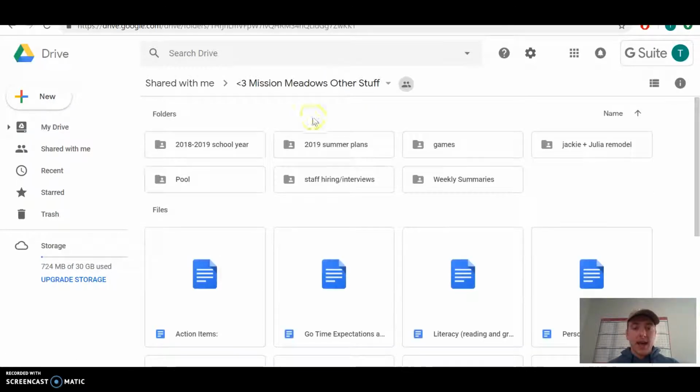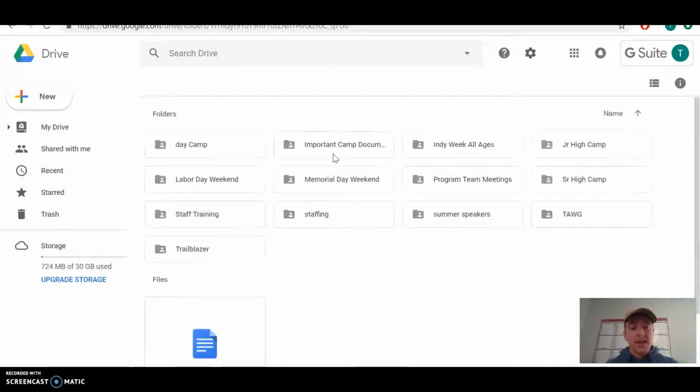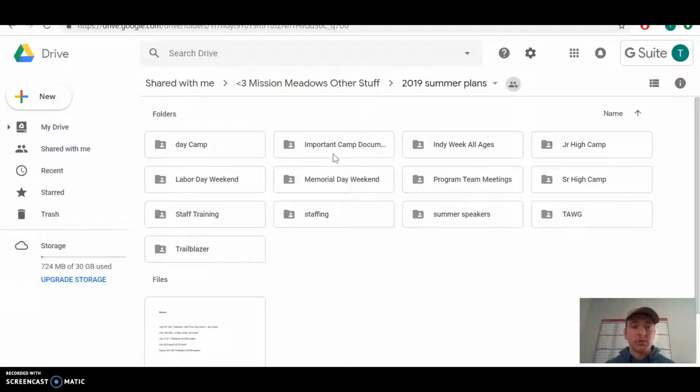Now if we go back into the summer plans folder, this is really the meat and potatoes of the organization that we have at camp here. Okay, it has a folder for every week that we do throughout the summer. So there's every type of camp that we do. We have a day camp folder that you see here. There's Labor Day weekend, Memorial Day weekend. There's Independence Week, all ages camp, junior high camp, senior high camp, trailblazer camp, staff training.